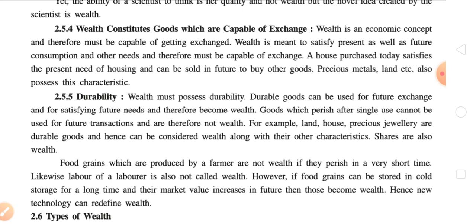Precious metals, because today when we purchase a precious metal, it is for the purpose of wearing and for some kind of status, but when in future we sell it, it becomes a wealth. Land, etc. also possess these characteristics. So all these assets which we discussed in this particular point are wealth, as they are capable of exchange.